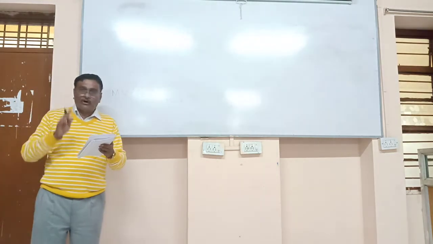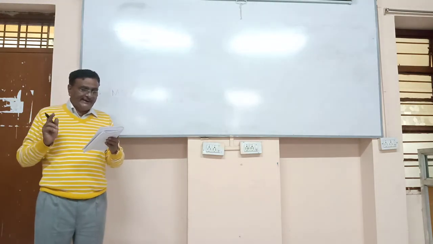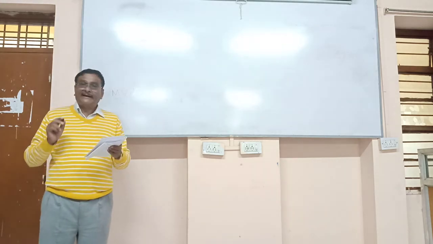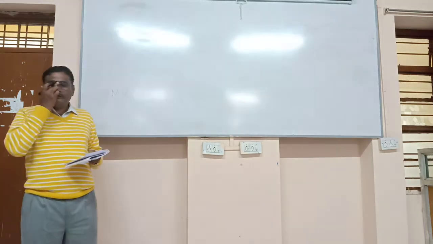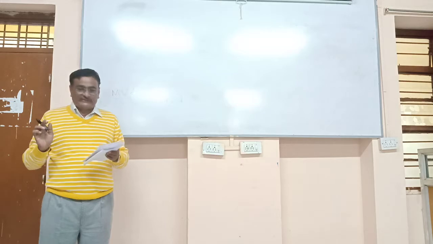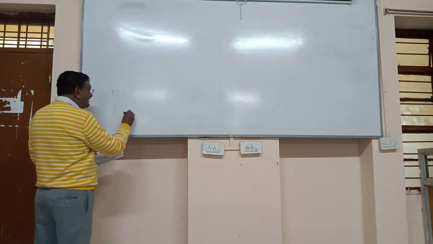When did this Motor Vehicle Act come into existence? There are 4 answers. The first answer is 1927, second answer is 1934, third answer is 1939, fourth answer is 1947. The correct answer is 1939.